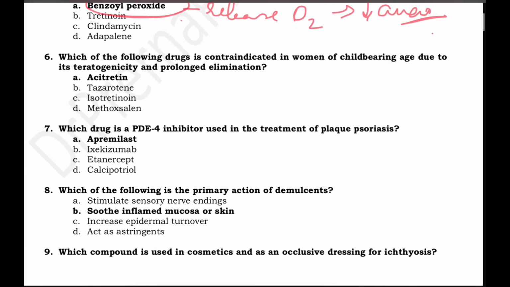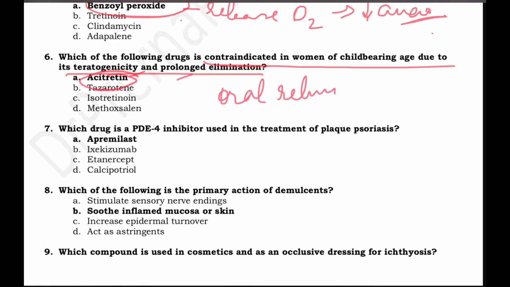Which drug is contraindicated in women of childbearing age due to teratogenicity and prolonged elimination? The drug which is contraindicated in women of childbearing age due to teratogenicity is acitretin. It is an oral retinoid and it is highly teratogenic. So this is avoided during pregnancy.